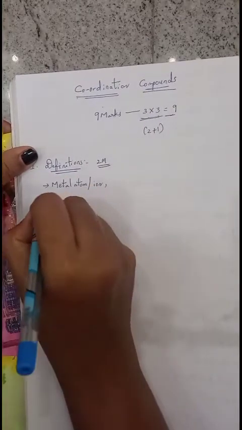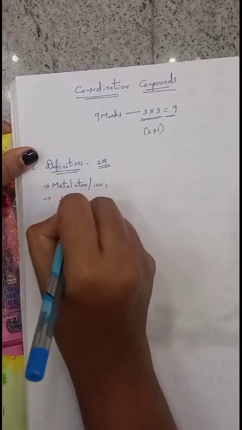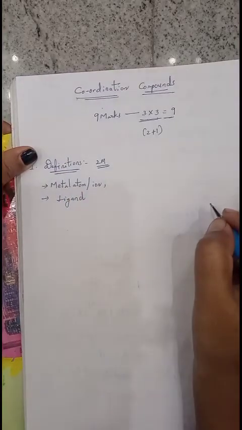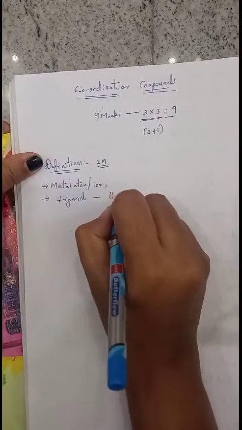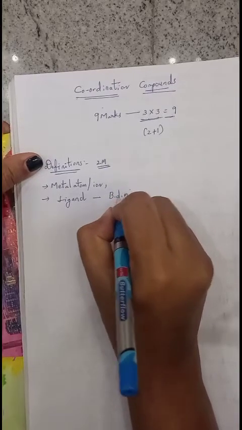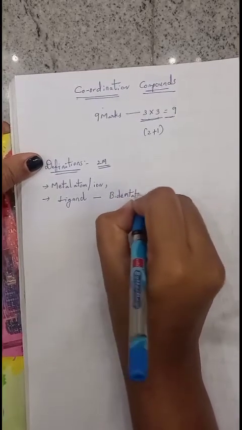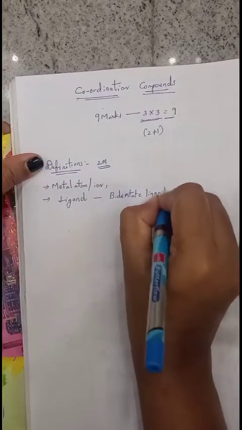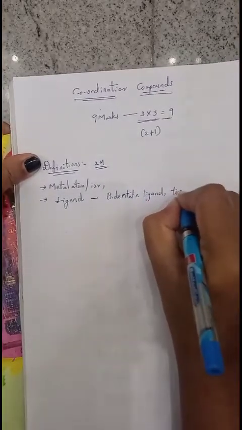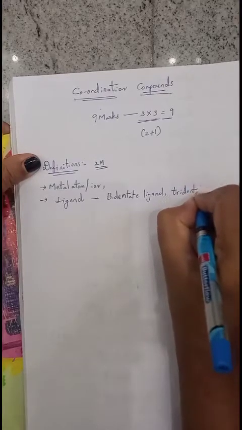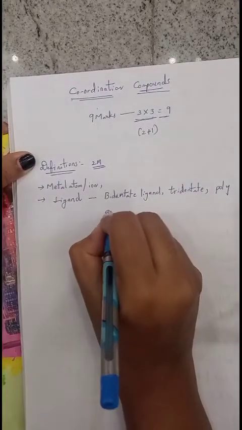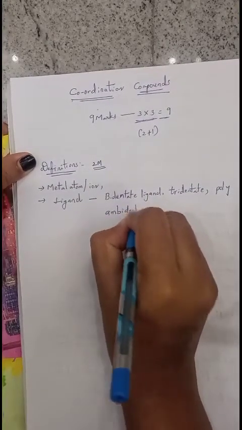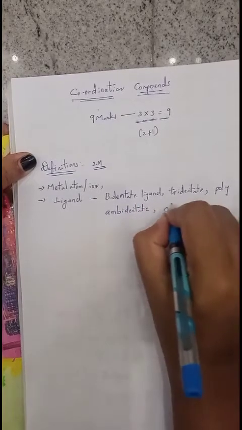Next one, ligand. Ligand is an atom or ion or a molecule which has the property to donate at least one lone pair of electrons. Again in this ligand we have different types: bidentate ligand, tridentate ligand, polydentate ligand, next ambidentate ligand and chelating ligand.